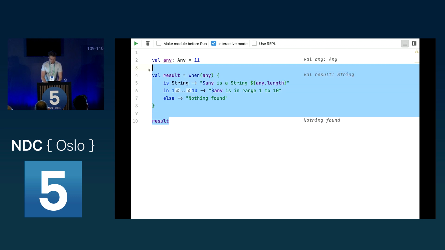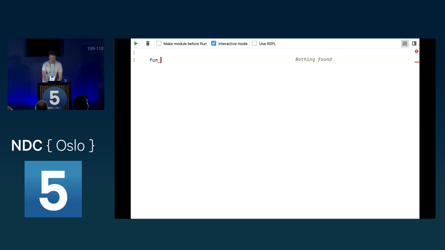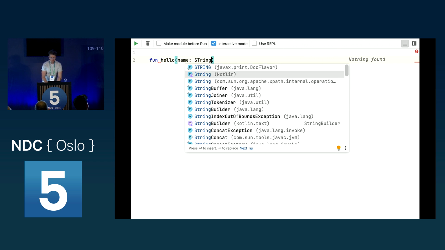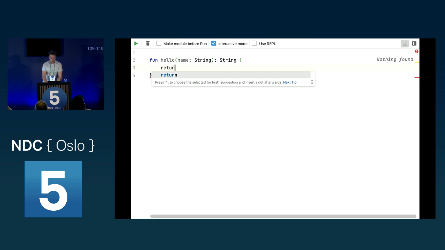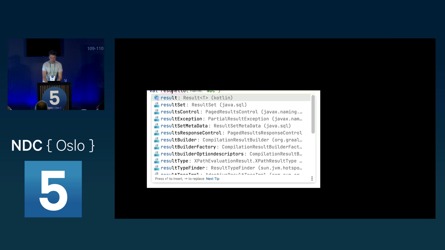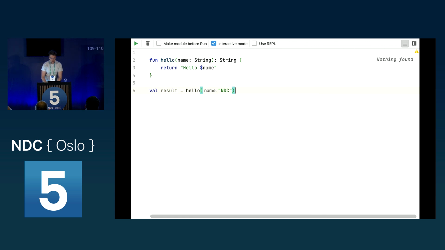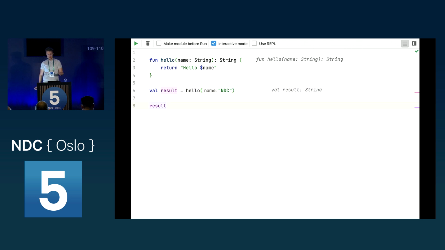But now let's go to some functions. So we have the fun keyword. Let's say we have hello here, and we have our string, and we return a string here, and we say hello, and we have the name. Now, of course, we can just call this like this, NDC, and let's save it in a variable. And as you can see, we can save this in a variable, and we can check what the value here is, and we can see hello NDC.